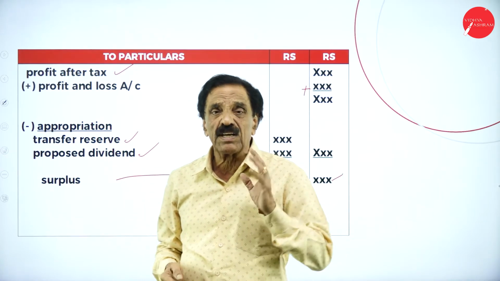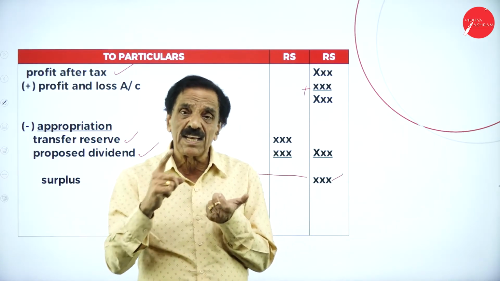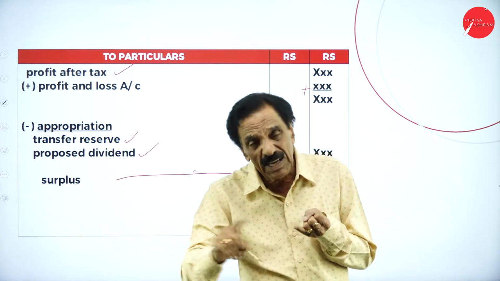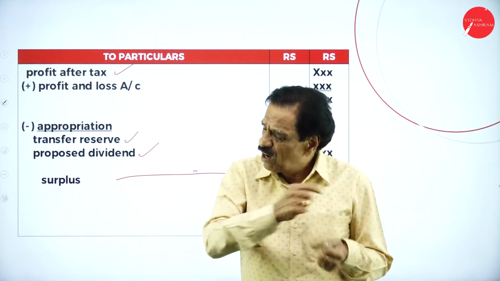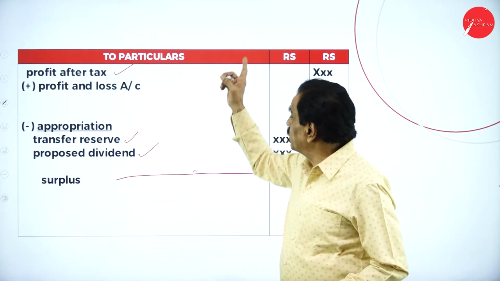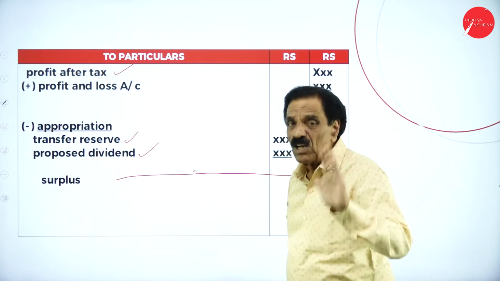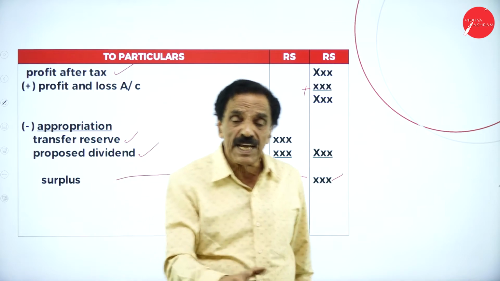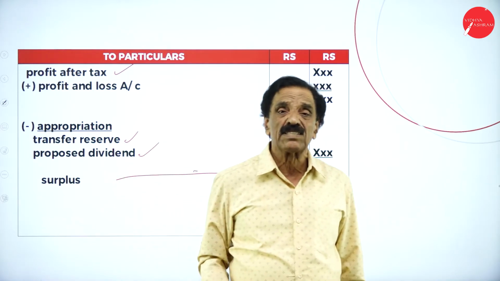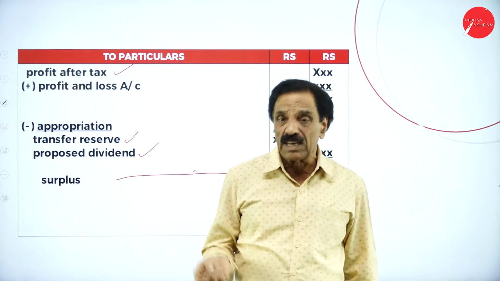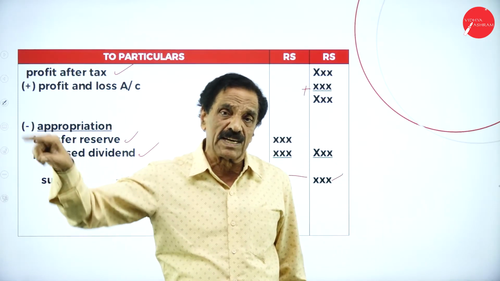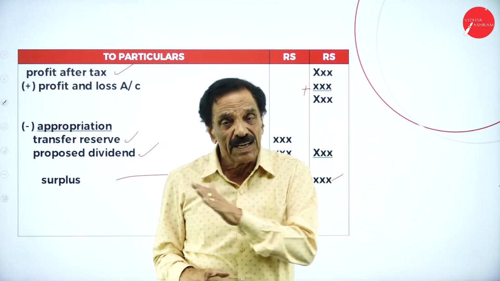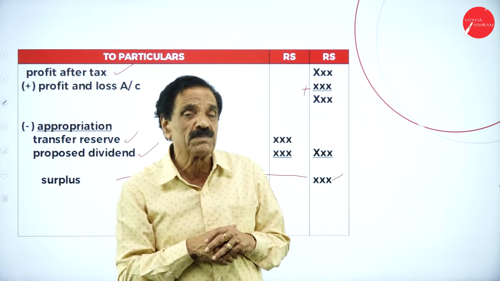Then put all the expenditure: manufacturing expenditure, salary, wages, printing and stationery, postage, carriage outward, legal expenses, depreciation, all the expenditure should be dumped. Out of the income, expenditure should be deducted. Whatever the difference comes, that is profit before taxation. If there is any tax, the tax should be deducted. That is profit after taxation. Then if any profit is available in the trial balance credit side, it should be added. Then out of that, you transfer to reserve, transfer to proposed dividend, whatever the difference comes, that is the surplus.